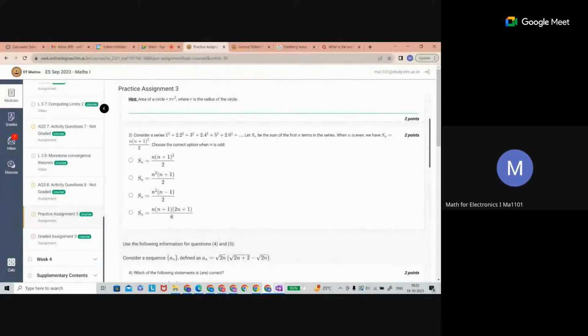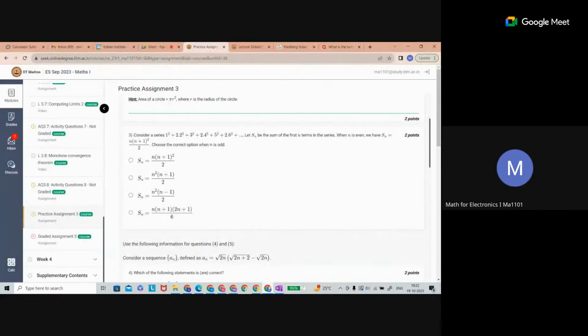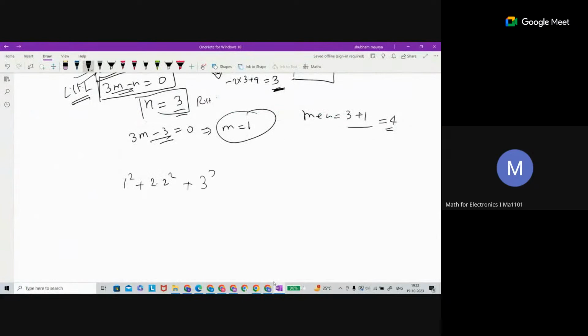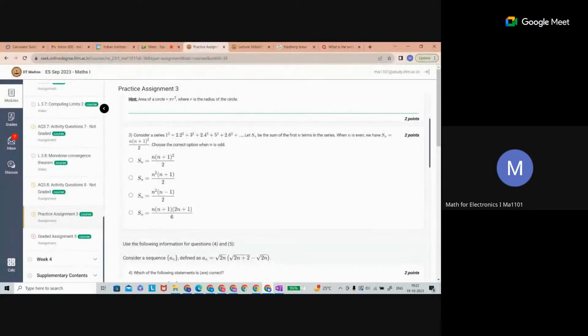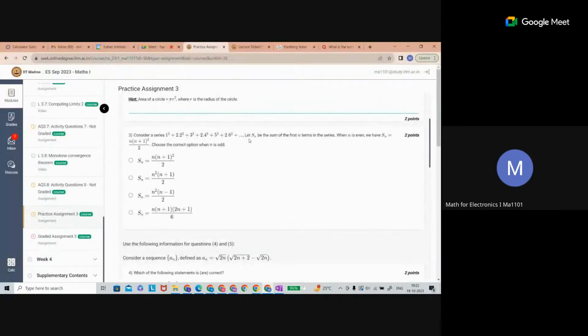So we have 1 square plus 2 into 2 square, then 3 square plus 3 square plus 2 into 4 square plus 5 square.